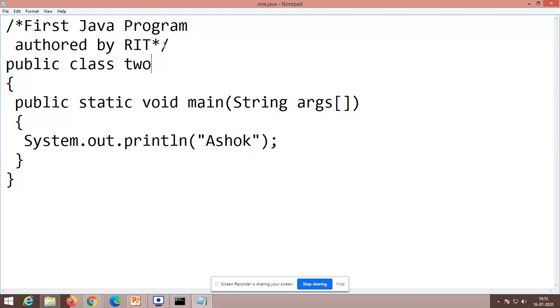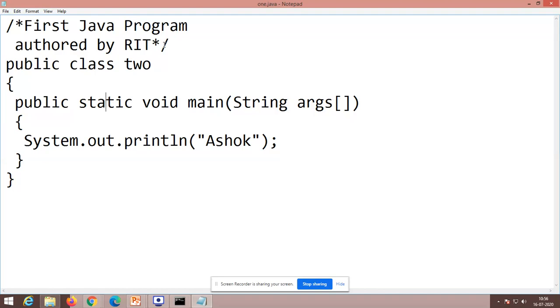That's very, very important. Public is the keyword, class is the keyword, and 2 is the name that you can prefer and give. Ultimately, whatever class name you give, the same way you have to save the file also. Public keyword static. Public means you can access it anywhere else. That's the meaning. If more classes are there, you can access it, right? Static. What is the purpose of using the static keyword in the main method?